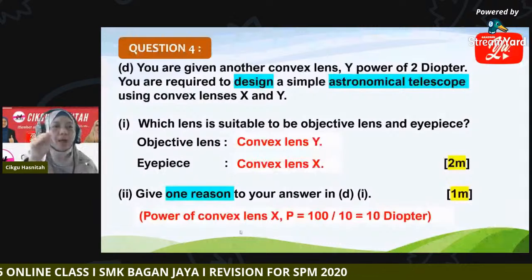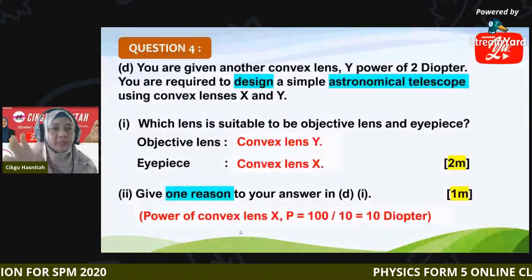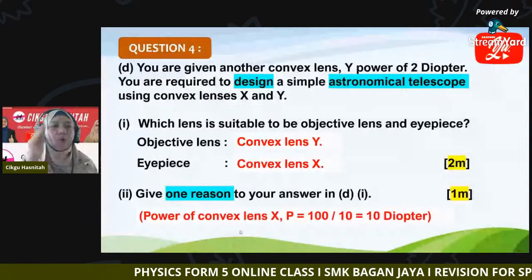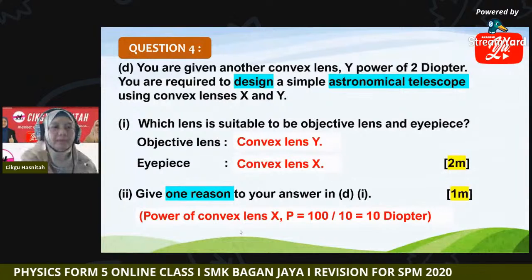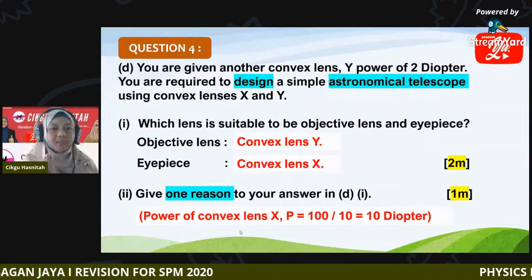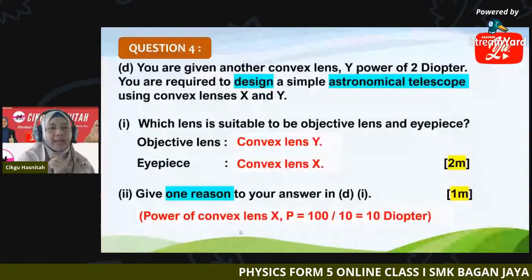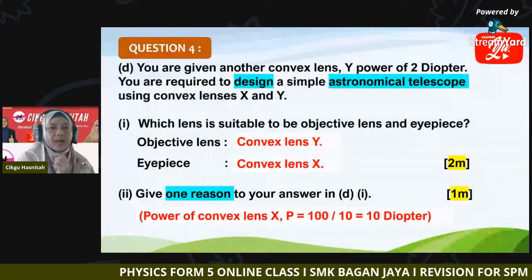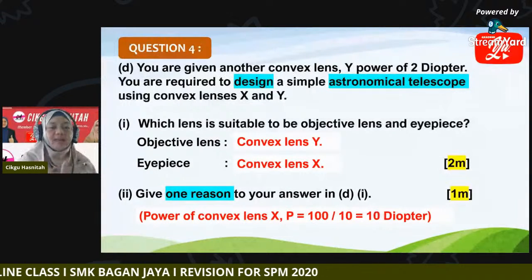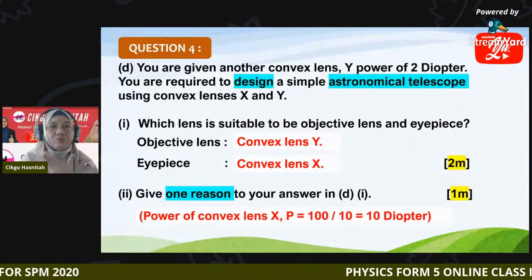Power is 1 divided by F if F is given in meter, or power is equal to 100 divided by F when F is given in centimeter. Now F for X is given 10 centimeter. So to find the power, 100 divided by 10. So the power for X is 10 diopter, while Y we have 2 diopter.